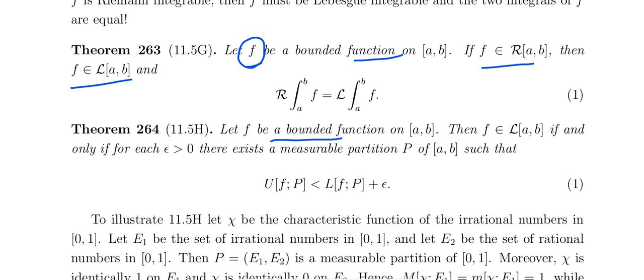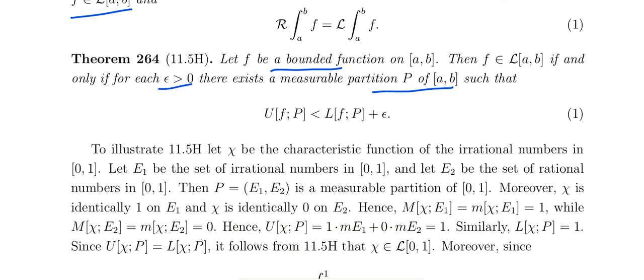And f, a bounded function, is Lebesgue integrable on [a, b] if and only if for each epsilon greater than 0 there exists a measurable partition P of [a, b] such that the difference of the upper and lower sum is less than epsilon. The same condition holds for Riemann integrability also. So the upper sum is less than the lower sum plus epsilon, or the difference of the upper and lower sum is less than epsilon.